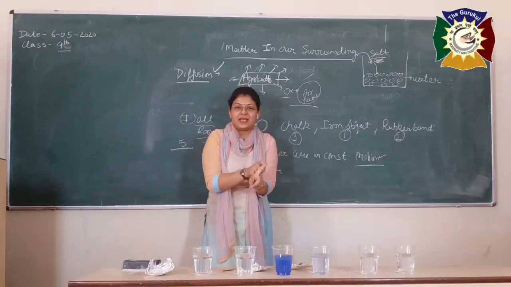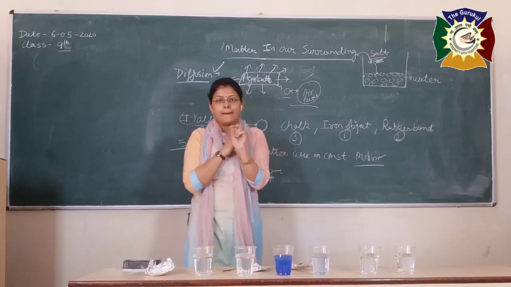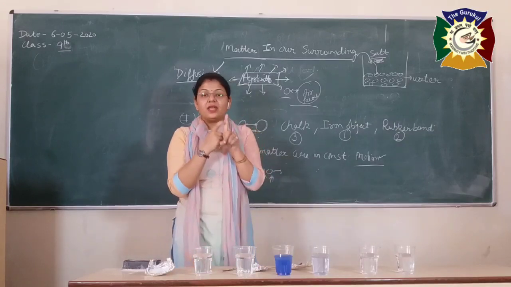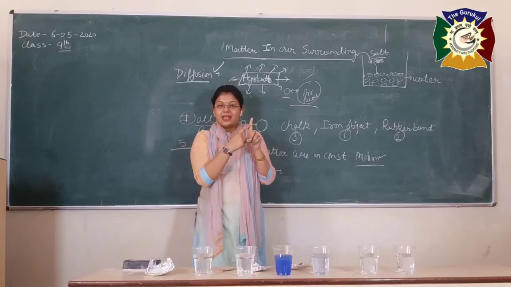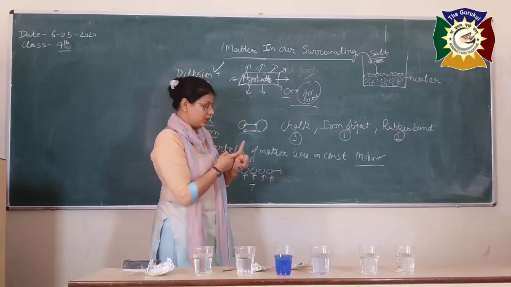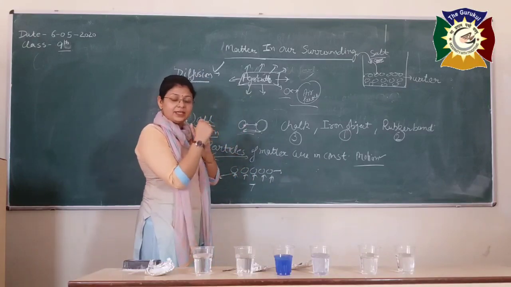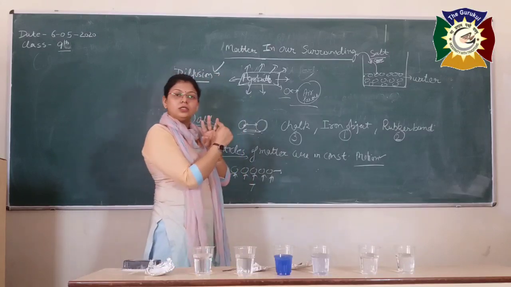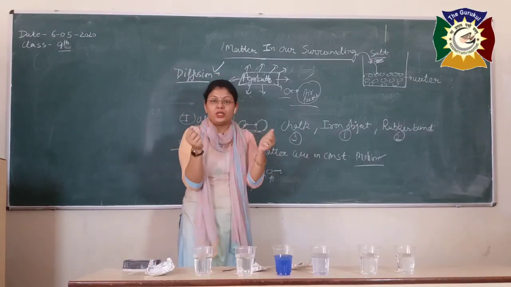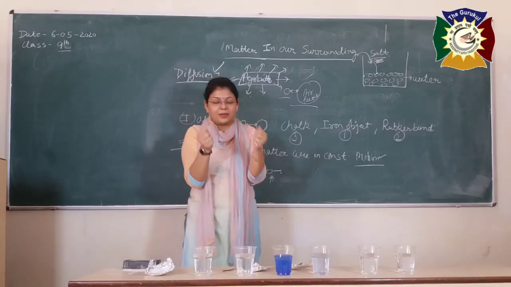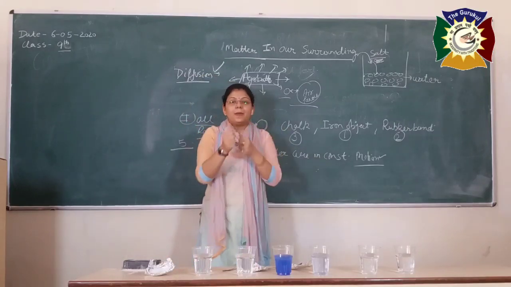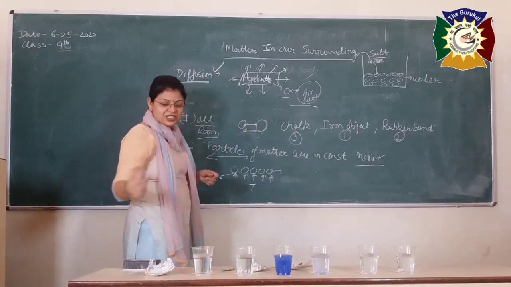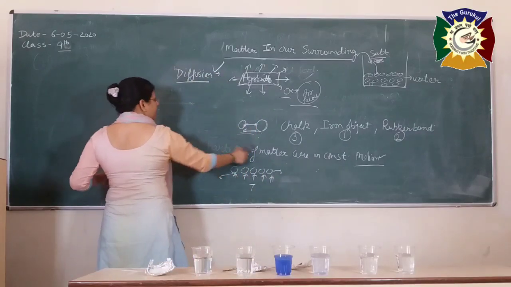So the crux of the lecture is, first, matter: anything that occupies space and has mass is known as matter. Second, matter is made up of very, very small particles. Third, there is a space present between the two particles of the matter. Fourth, there is a force of attraction between the two particles of the matter. And fifth, the particles of the matter are in constant motion. They are not stationary in nature.